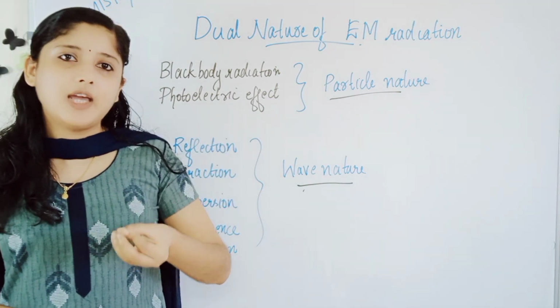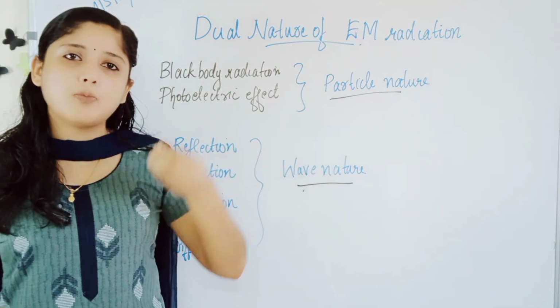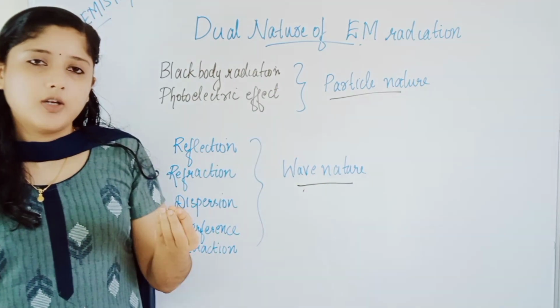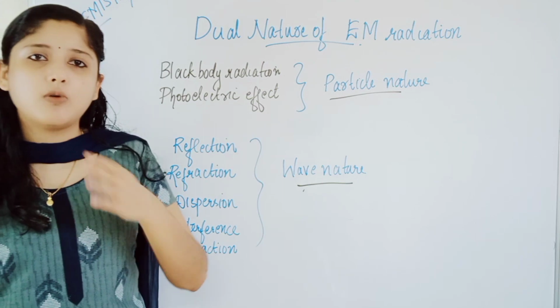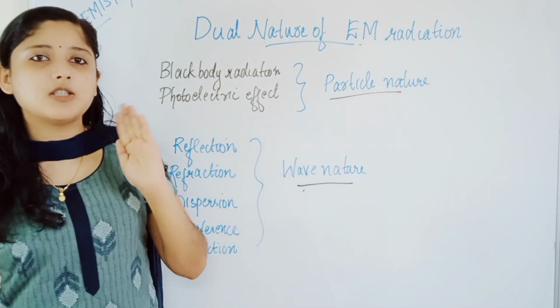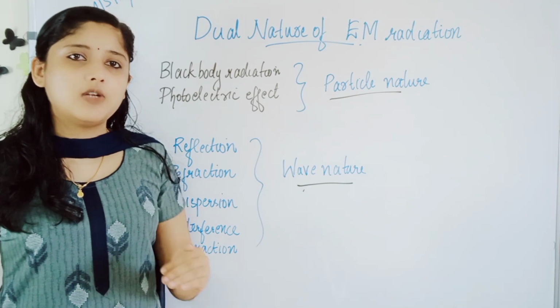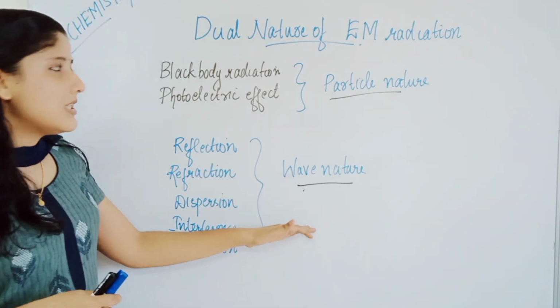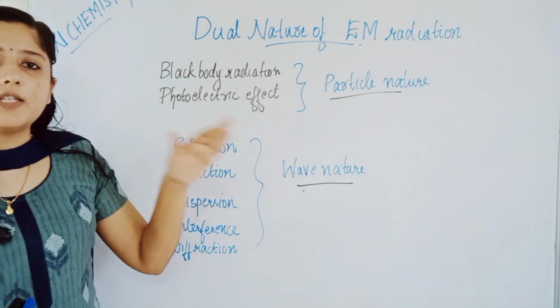While electromagnetic radiations are propagating, while gamma rays or UV rays are propagating, they show wave properties, isn't it? But when they interact with matter, they also show a particle nature. So this is the dual nature of electromagnetic radiation.